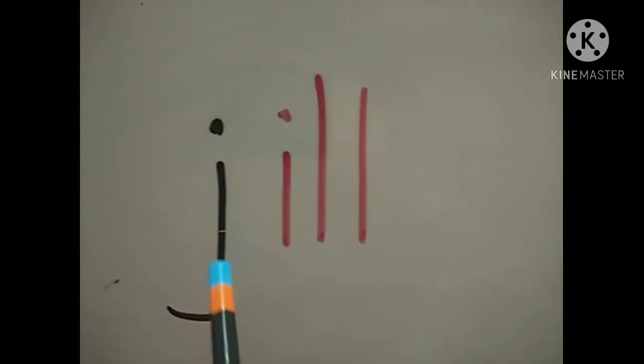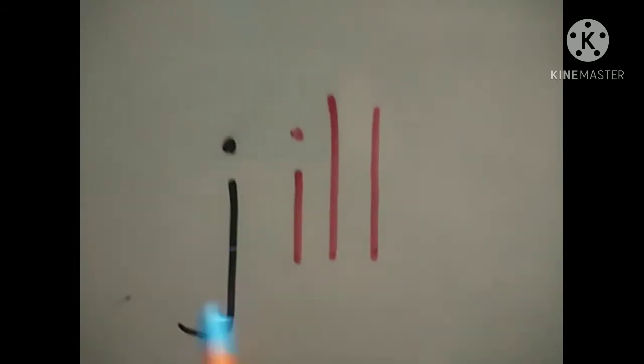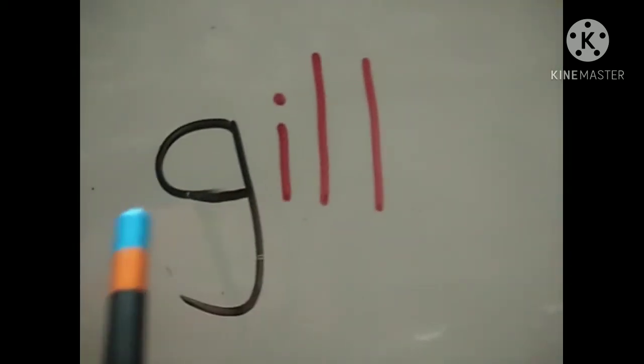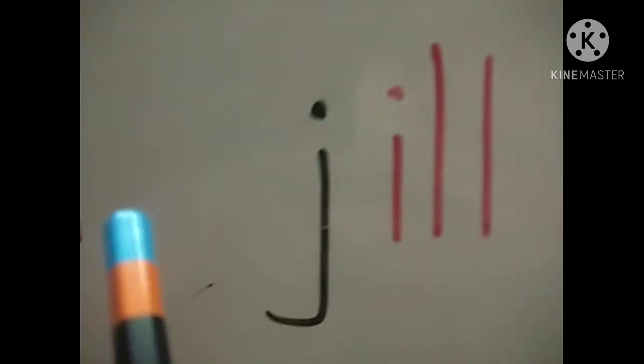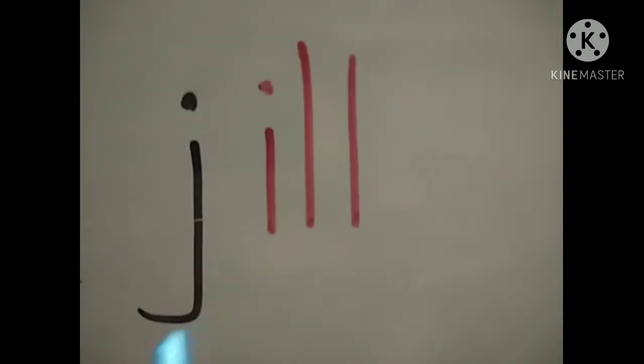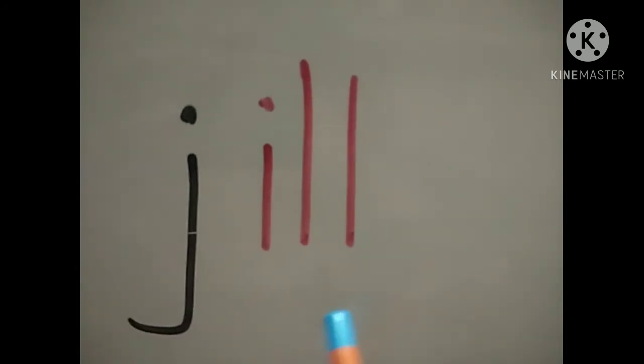If we add J to ill, it is jill. J. The sound of J is J. So children, the sound of G is G, and this is gill. And the sound of J is J, and this is jill. Okay?